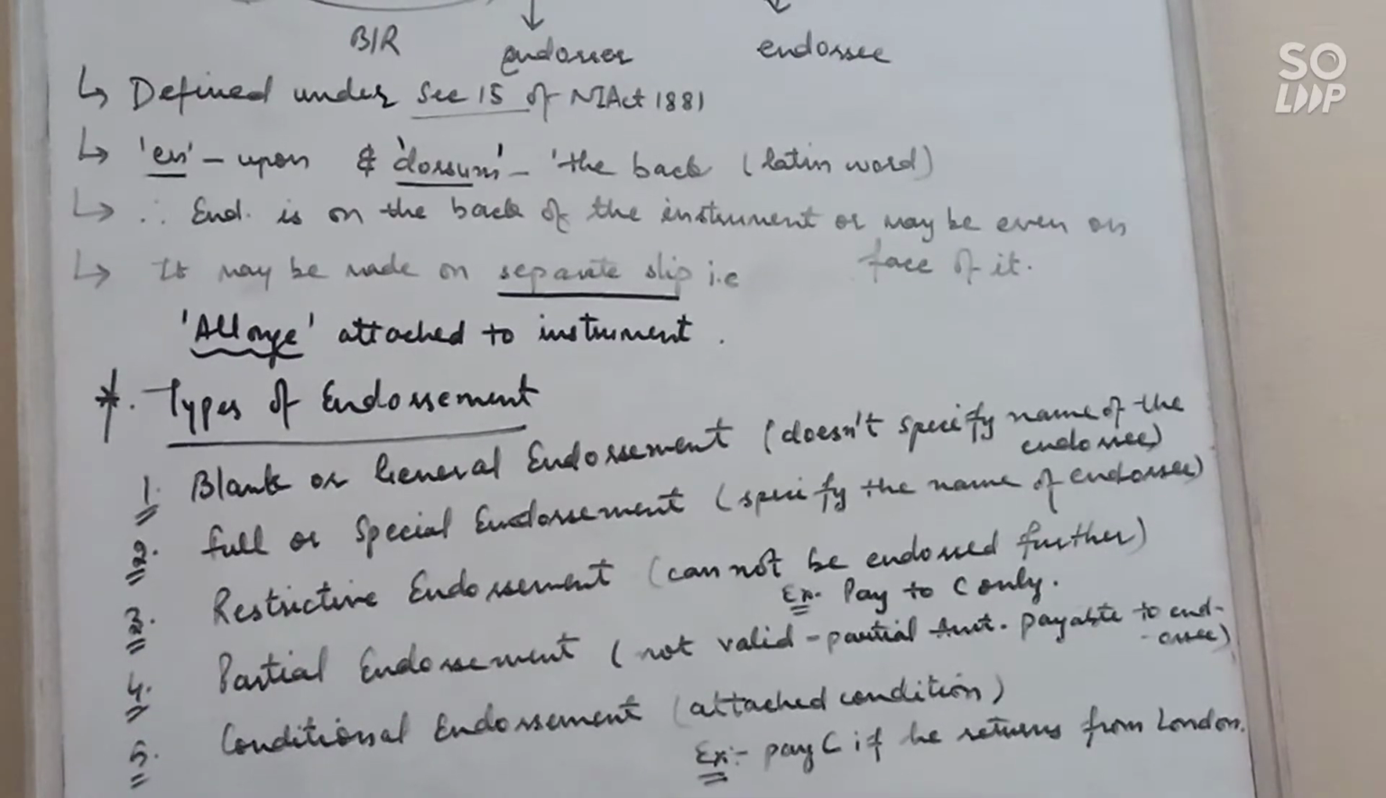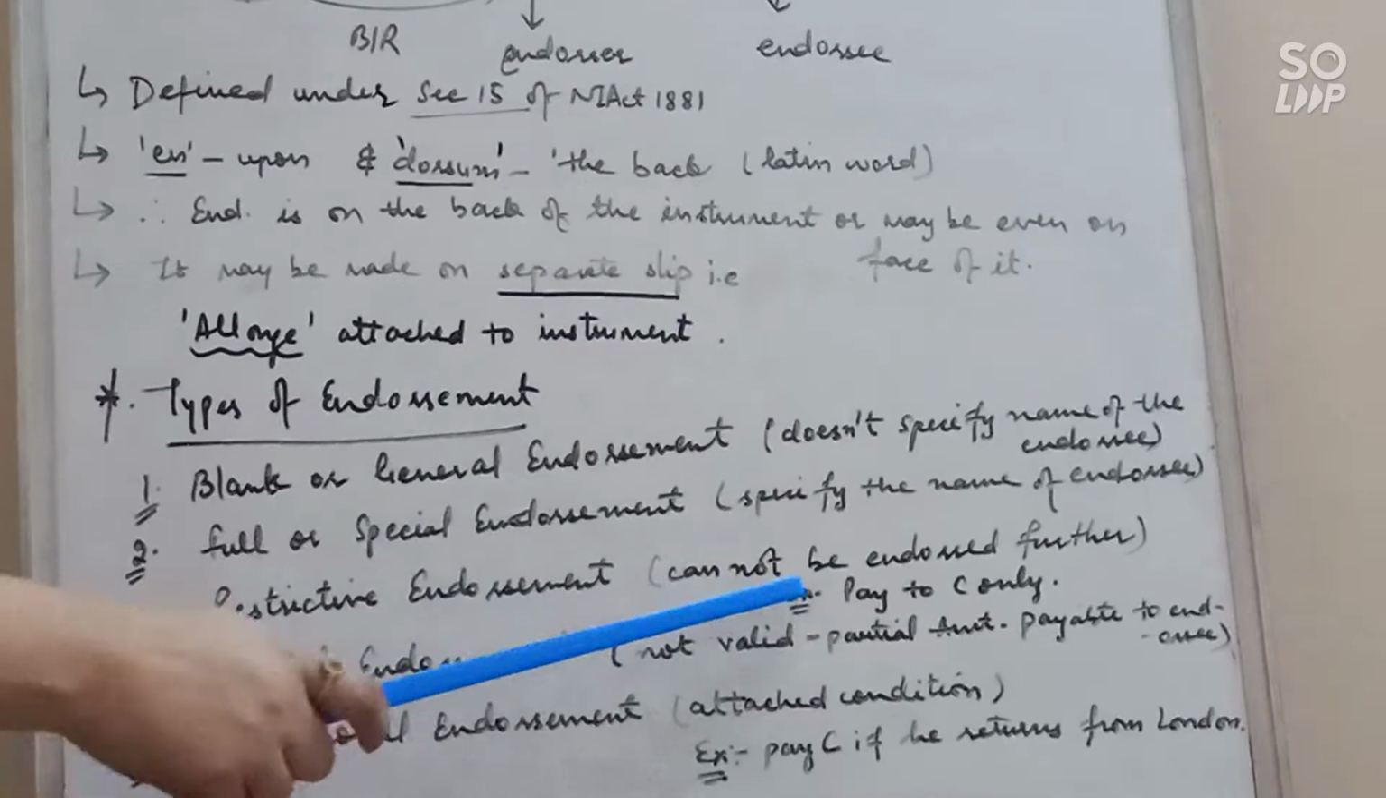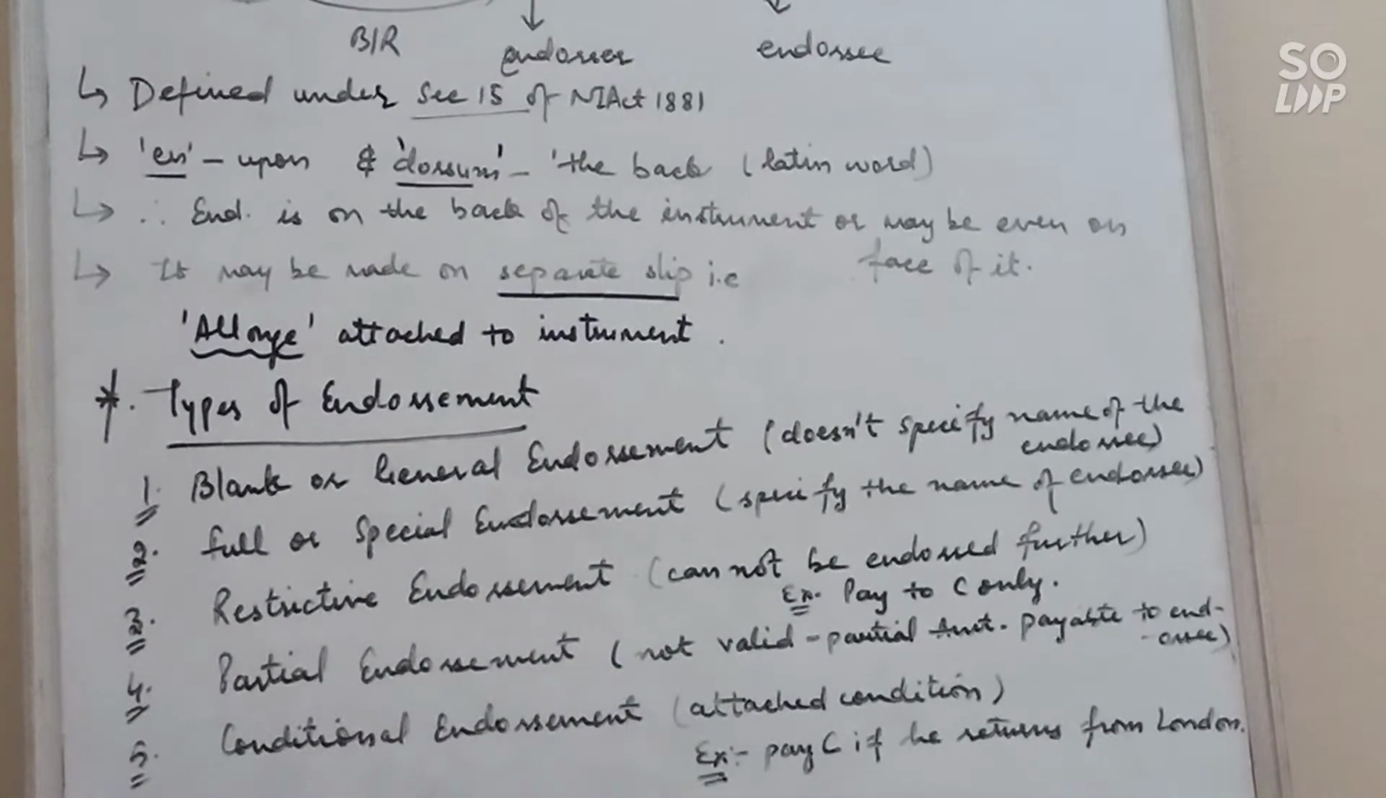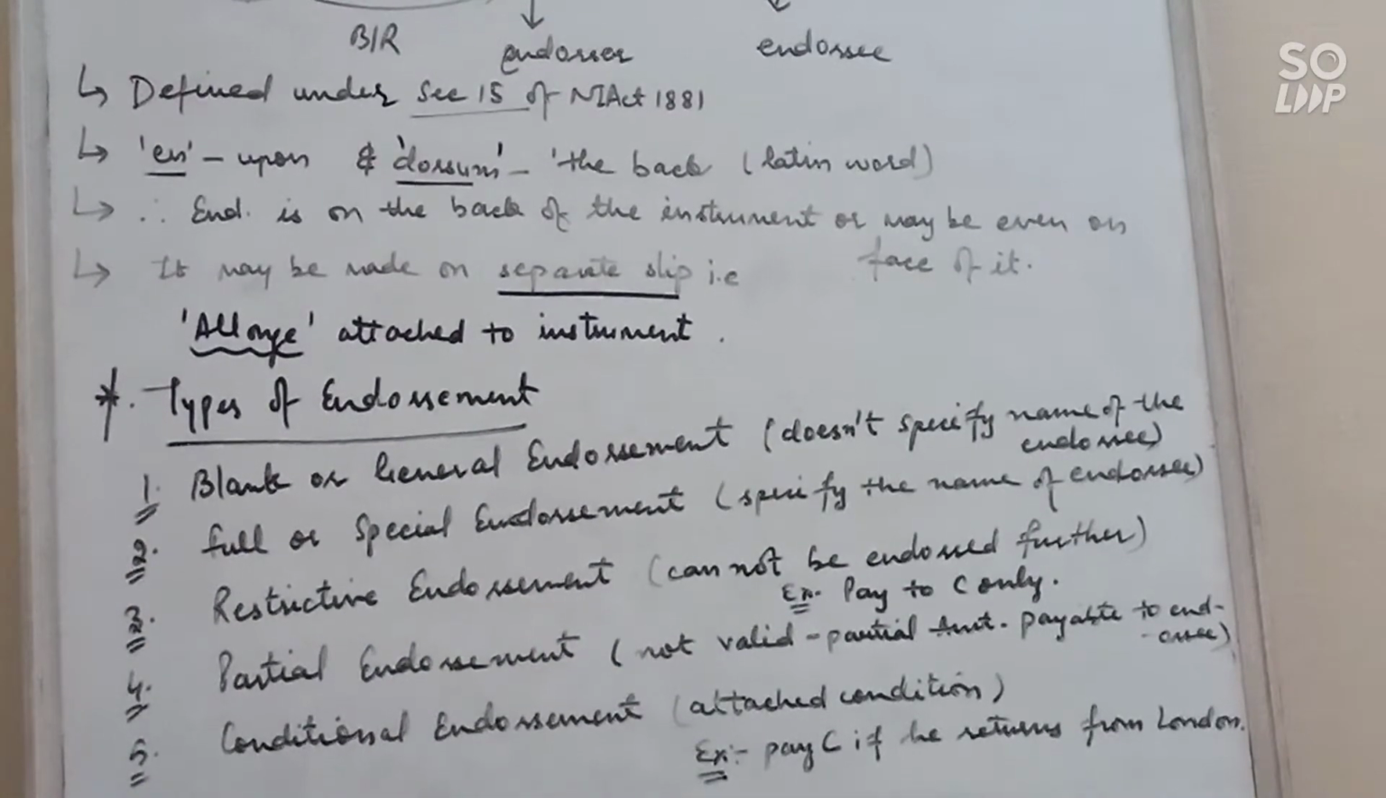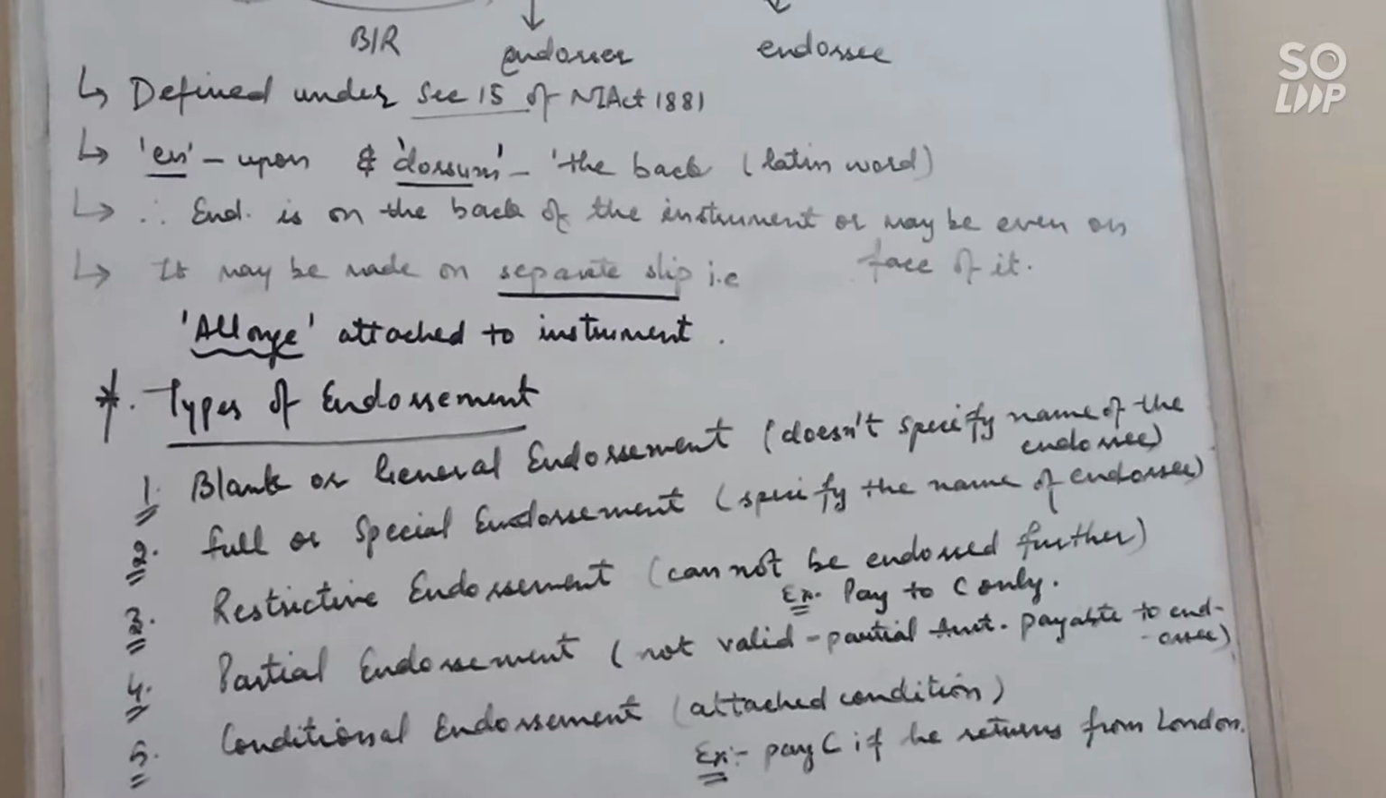When it cannot be endorsed further, for example, we endorse it to C and it specifies pay to C only, it means C cannot further transfer it to D or some other person. That is known as a restrictive endorsement. For example, it is written pay to C only on the instrument. So this kind of endorsement is known as a restrictive endorsement.